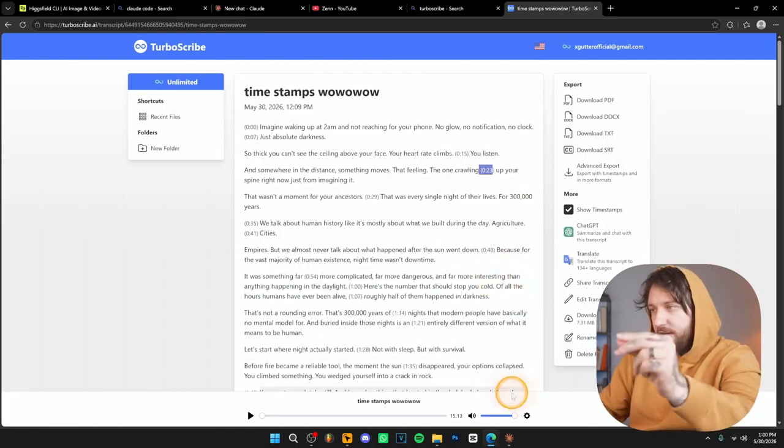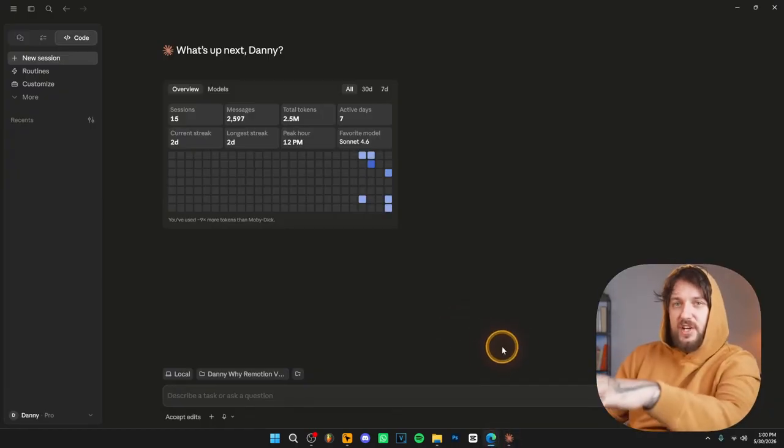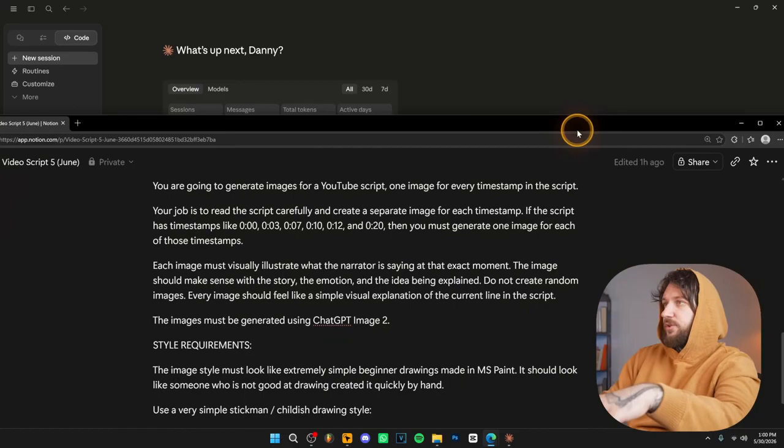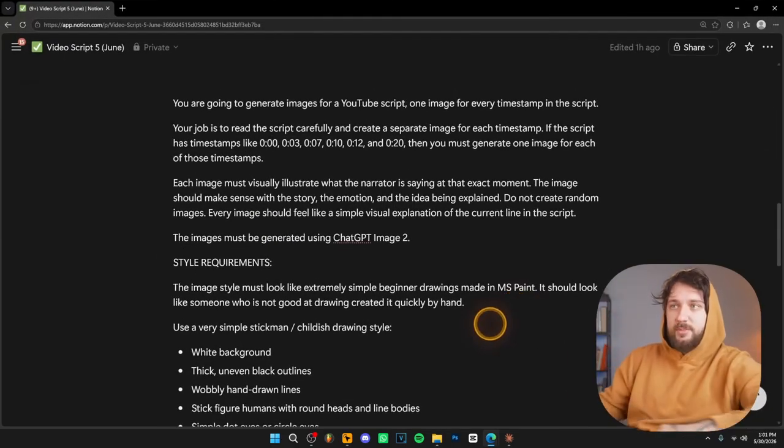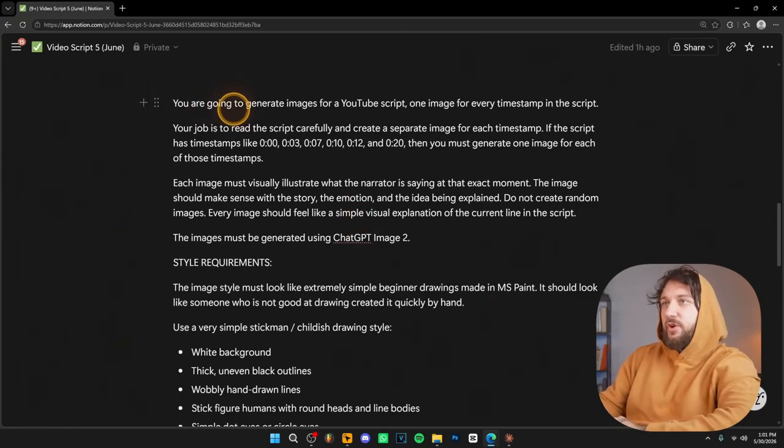So go back to Claude Code over here. Now, what I want you to do is copy this prompt over here. Let me show you the prompt. So this is the master prompt we're going to be using. As you can see, the prompt says you're going to generate images for a YouTube script, 1 image for every timestamp in the script. This is the most important part over here, which says 1 image for every timestamp in the script.